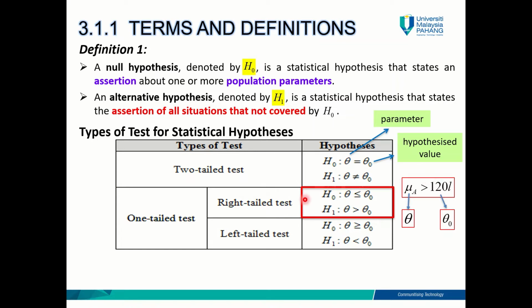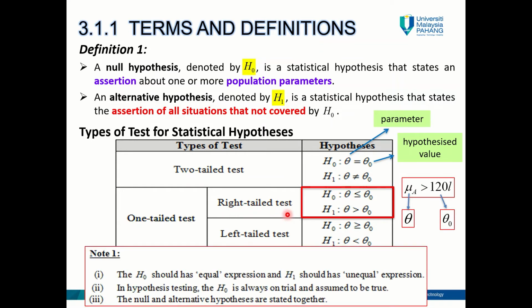So how do you know whether your hypothesis testing will be a two-tail test, right-tail test, or left-tail test? That depends on the expression used to represent your claim. Just now Pak Mail claimed the milk is more than 120 milliliters, right? So to represent more than, I will use the expression of greater than. That's why he should do a right tail test hypothesis testing. Now let's note that the H null should have an equal expression and H1 should have an unequal expression. In hypothesis testing, the H null is always on trial and assumed to be true.